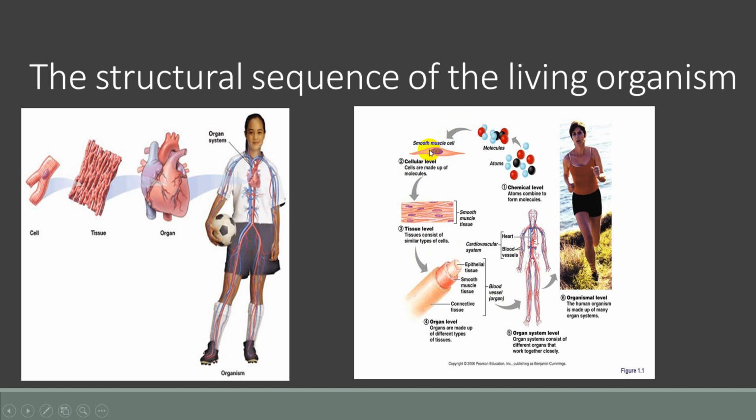And the cells, the scientists thought about the chemical structure of the cell. The cell chemically consists of what? It consists of molecules, and the molecules consist of atoms, and this is the chemical level. Let's start in the inverse way, the opposite way. Atoms form molecules that form the living cell, and a group of cells forms tissue, the tissue forms an organ, and the organ forms a system. This is called the levels of organization.